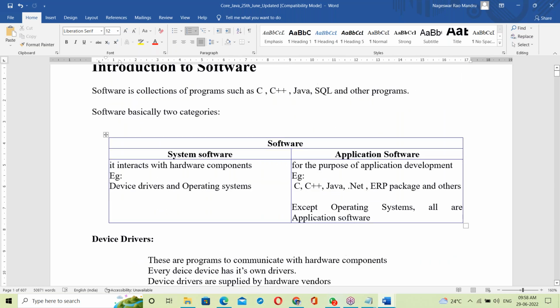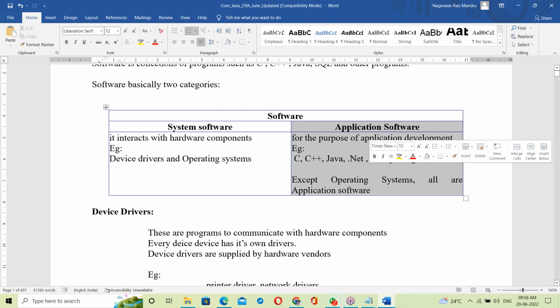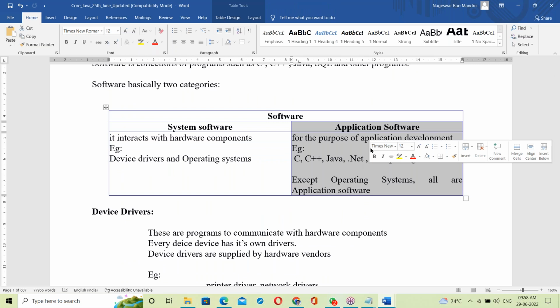Now, Java is an application software, right? Java is an application software.